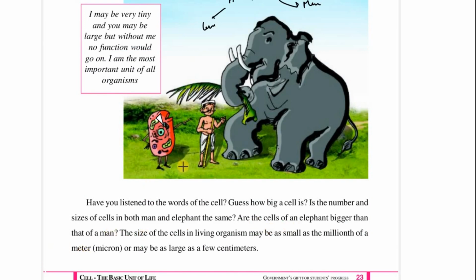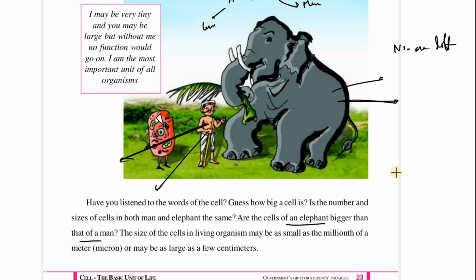Next, it is important to remember that the cell of an elephant is not bigger than that of a man. Both of them are made up of similar types of smaller cells, but the numbers are different. And if the elephant were made up of a single cell, it would be a very different type of stuff. If you want to learn more about it, do look into my video, but that's in Hindi, of course.